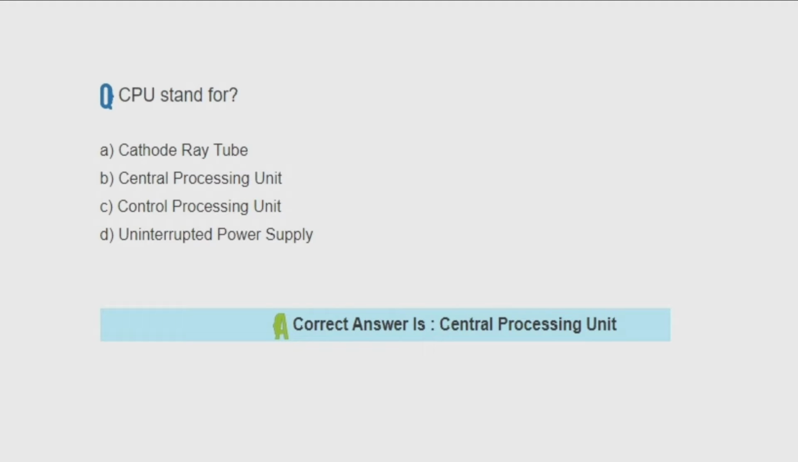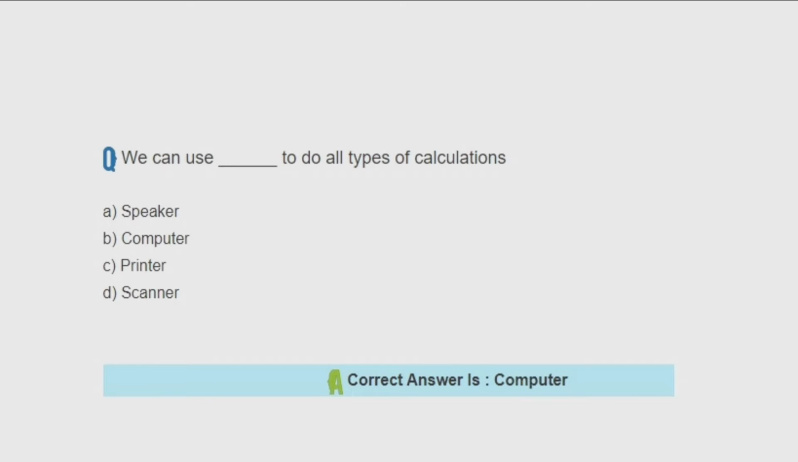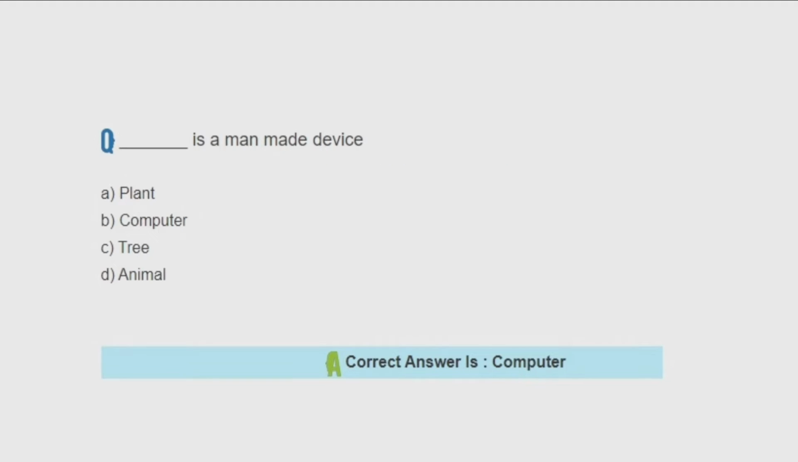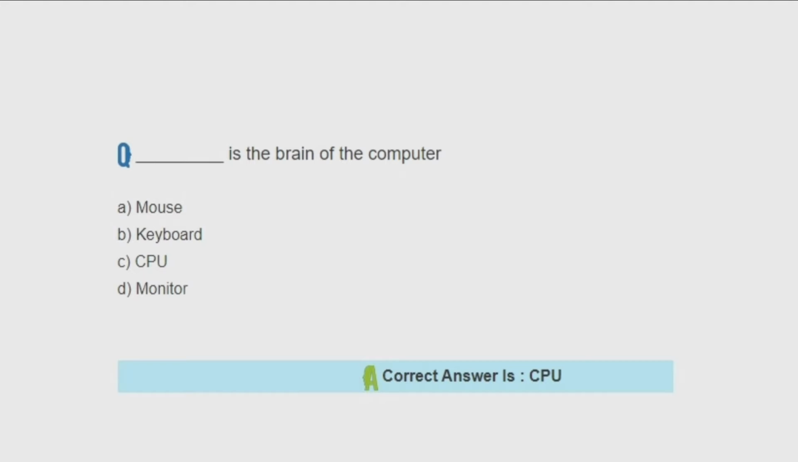CPU stands for Central Processing Unit. We can use computer to do all types of calculation. Computer is a man-made device. CPU is the brain of the computer.